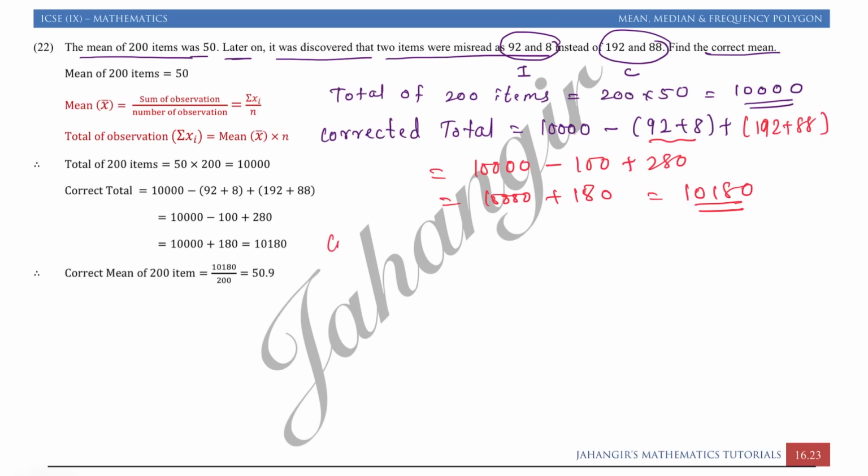Now we have to find the corrected mean. So corrected mean is equal to corrected total upon number of items, that is 200. Just divide it, you will get 50.9. It's a logical question. Once you know the concepts, you can easily do it. Next question is based on the same concept.